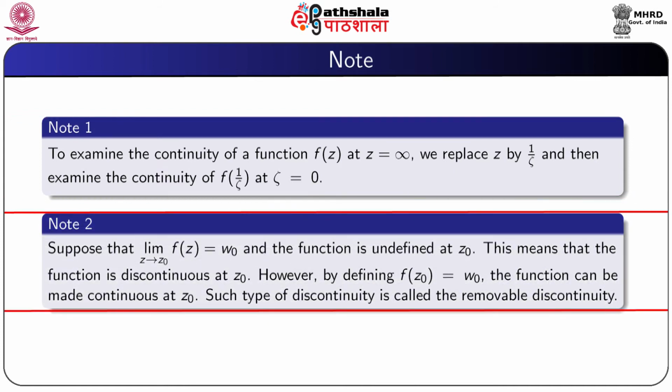Suppose that limit z tending to z0 f(z) is w0 and the function is undefined at z0. This means that the function is discontinuous at z0. However, by defining f(z0) equal to w0, the function can be made continuous at z0. Such type of discontinuity is called the removable discontinuity.